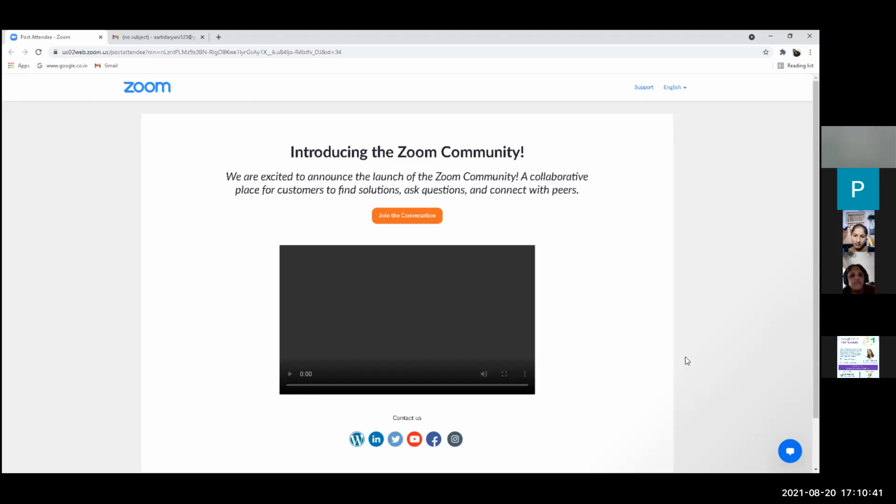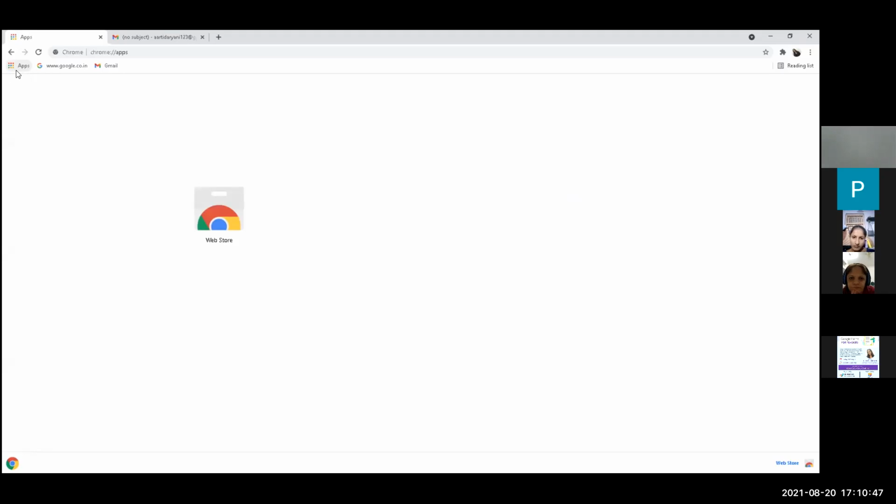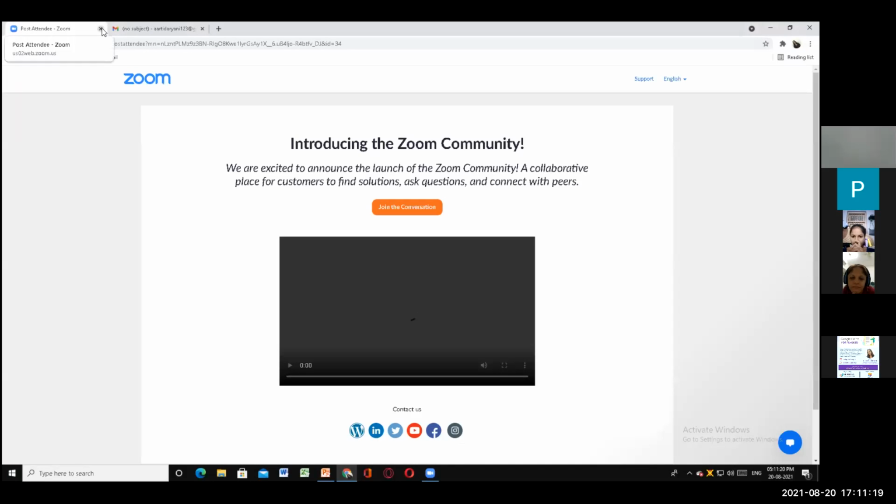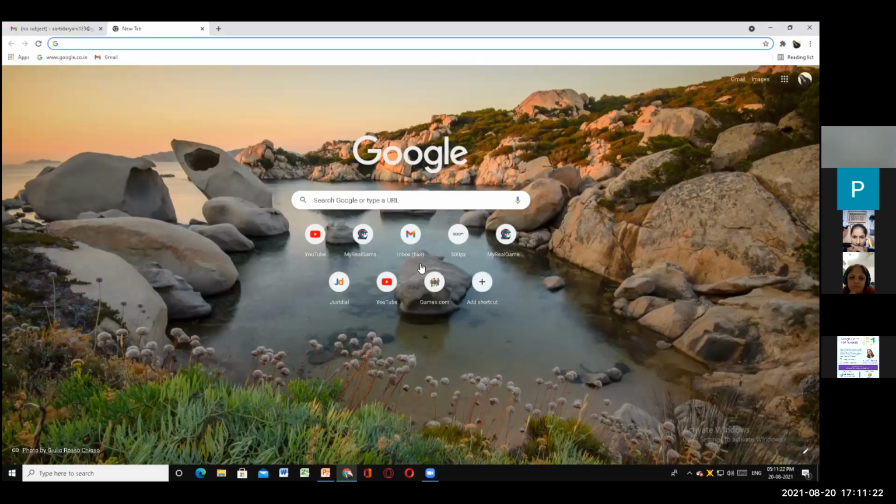Now make sure that if you don't have the option of Google Chrome, one more point: you can even join from your mobile device.